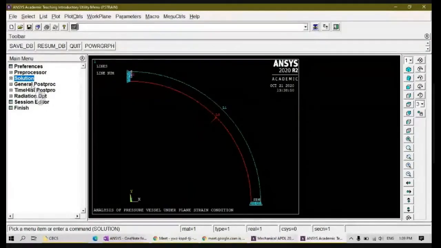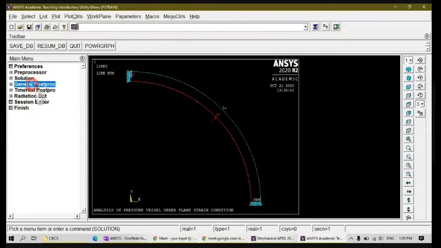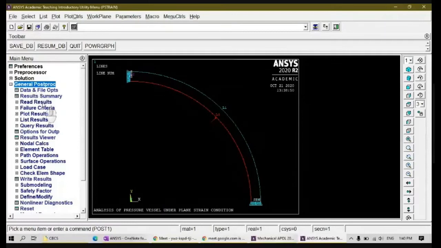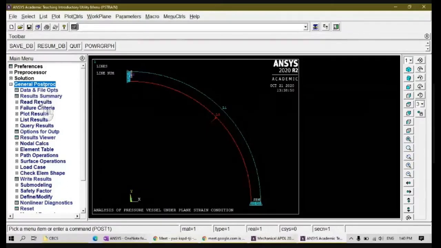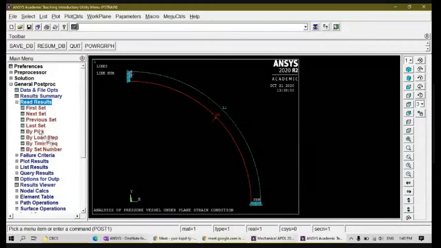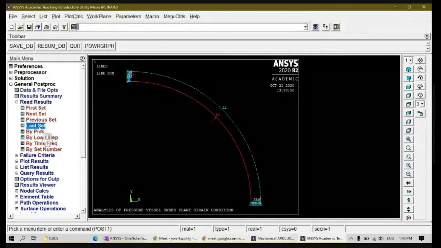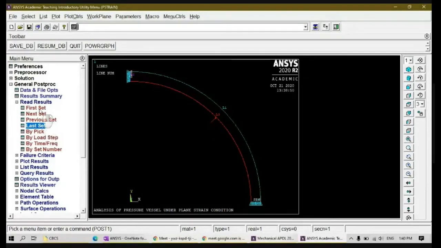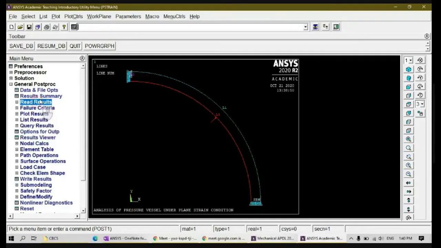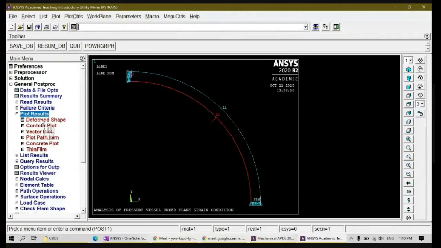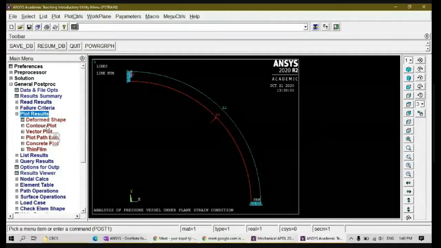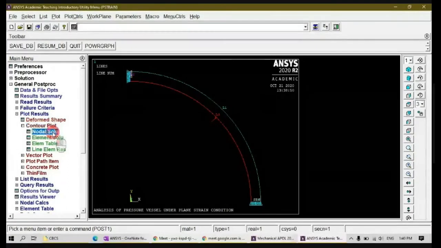Let me go to the post processor. Once you enter here, go to read results, last set. Because in ANSYS 20, sometimes it is missing some stress plots, so I have to click it again. That's why I go here, read results, last set. Then go to plot results, contour plots, nodal solution.